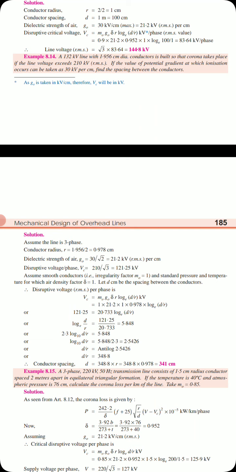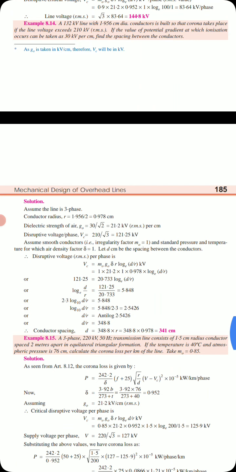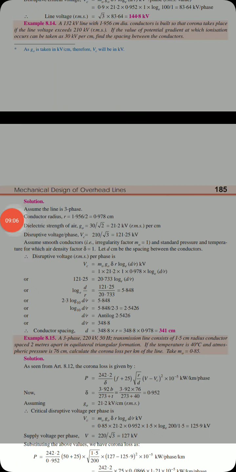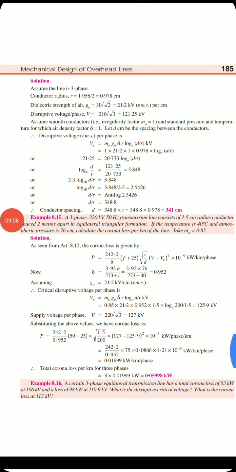Once you get natural logarithm of d by r equal to 5.848, find the antilog, or e raised to the value, and you will get d by r. Finally, the d you get is 341 centimeters. The spacing between the two conductors is 341 centimeters. Okay, one more problem you can see.